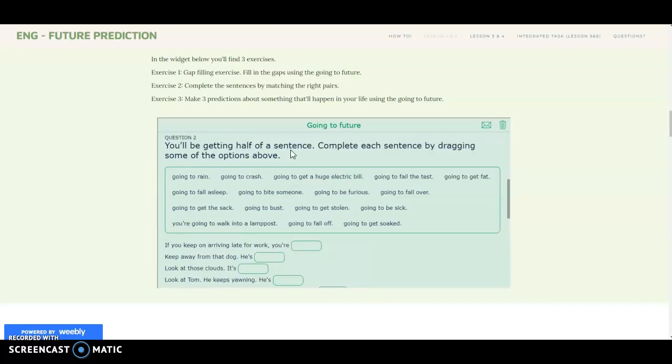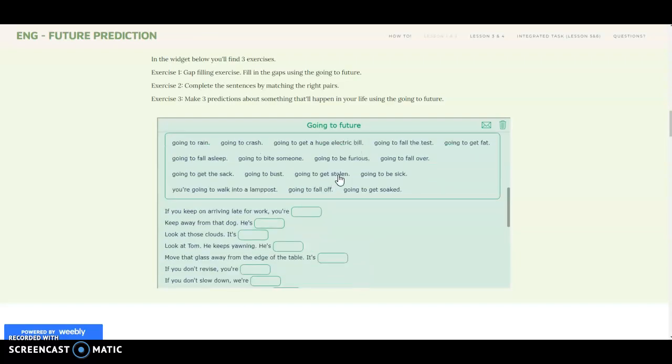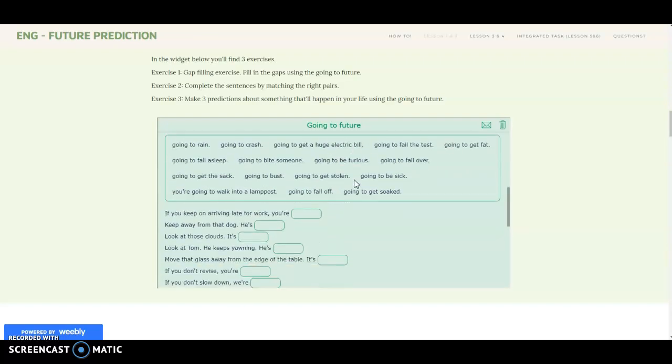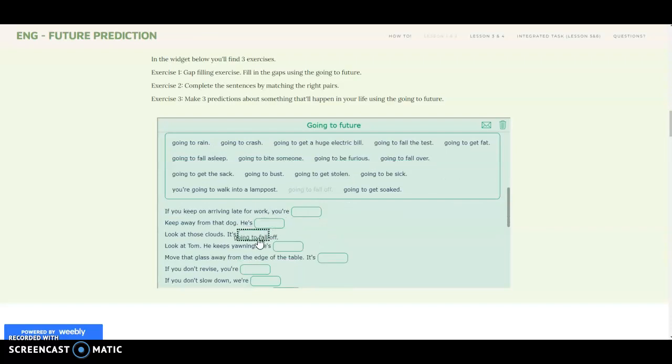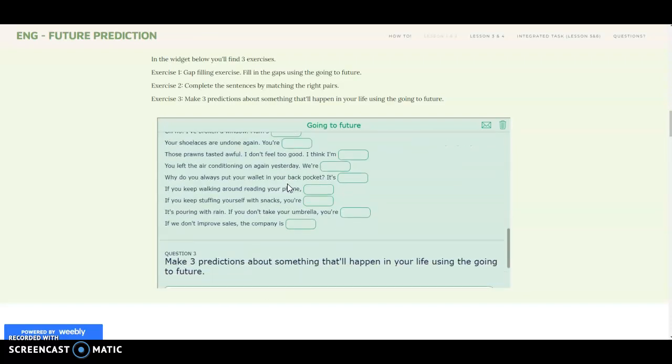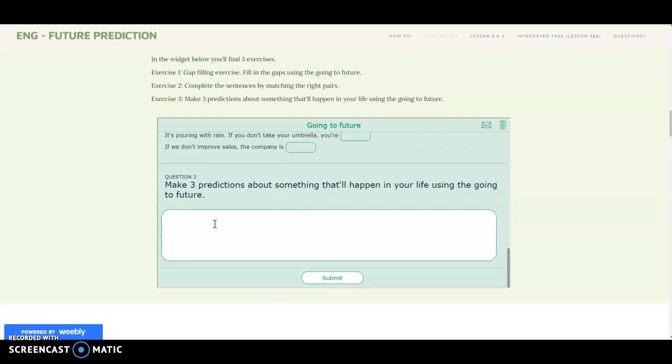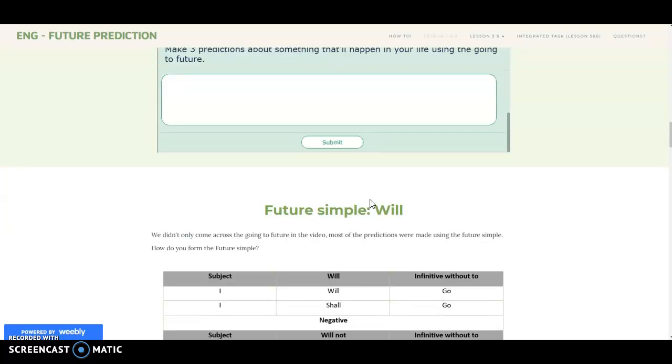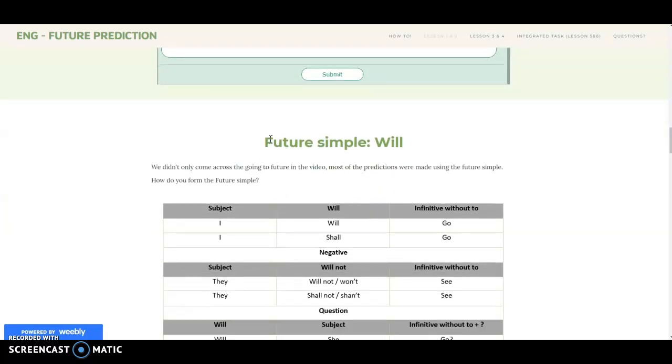The second exercise is a completion exercise. There are a couple of options, and you can drag them to the appropriate sentence like this. Then the third exercise is a creative writing exercise where you will have to make predictions about your future life. After this, we will jump straight back into some theory about the future simple will.